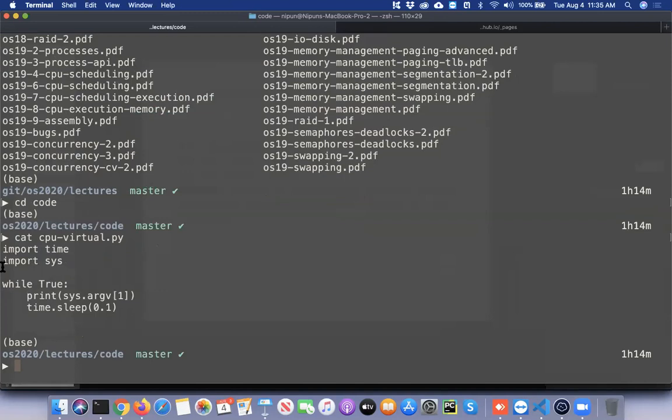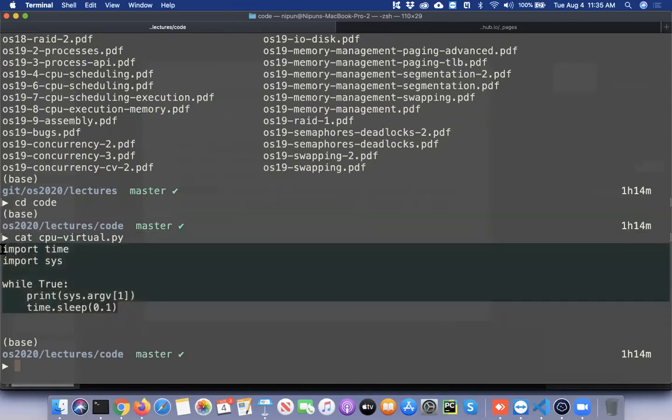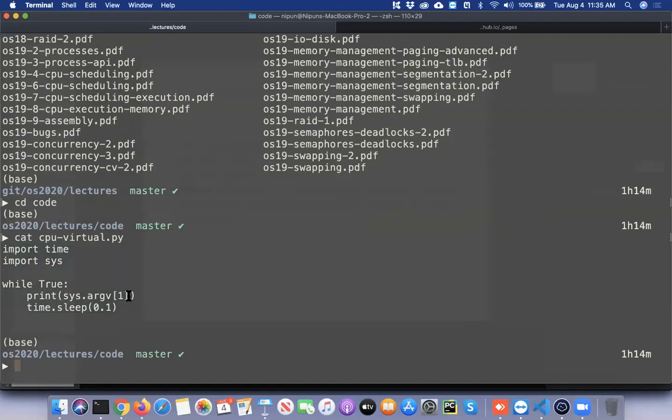This program imports time and it imports sys. It takes as an argument whatever is the command line argument being passed, and it just sleeps. Let's run this program and see what we get: python cpu_virtual.py, and I'll give it an argument 1. And let me run it in the background.